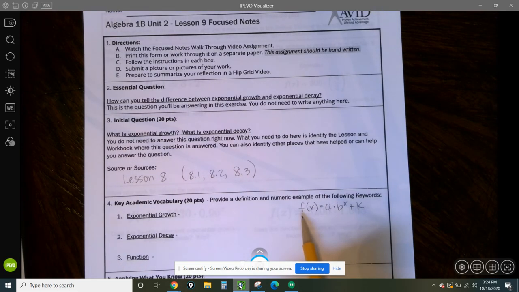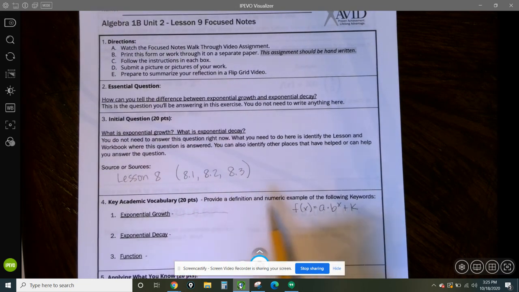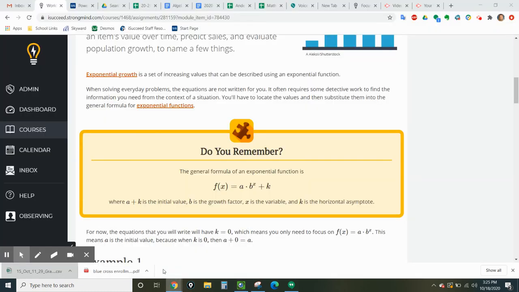So I just wrote down this general formula here too. You should have just written out your exponential growth formula. I just don't want to take up all the video time writing that out for you. So here's the general formula. We're going to need to refer to that for exponential growth and exponential decay in just a minute. So I wrote that off to the side, so make sure you do the same. Going back to the lesson here, I'm going to scroll down a little bit more.